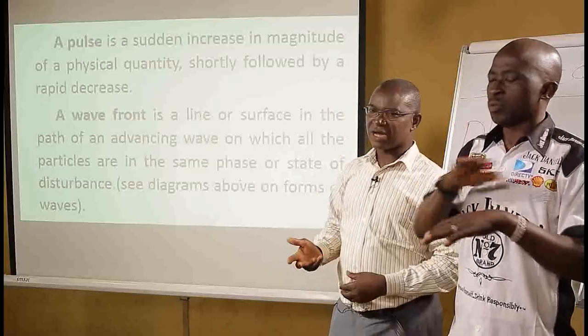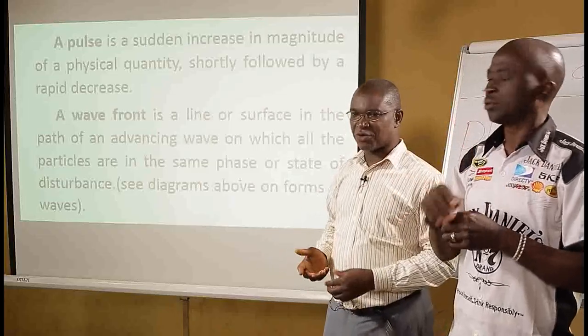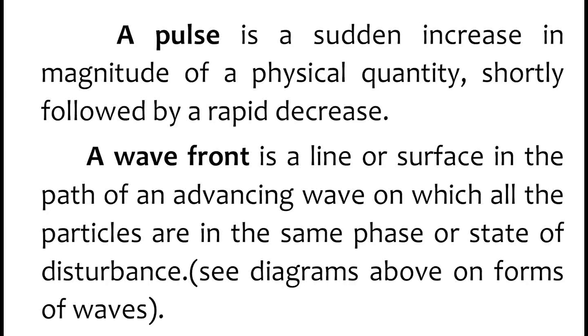On the other hand, we have another concept, a wavefront. What is a wavefront? A wavefront simply means a line or a surface in the path of an advancing wave, on which all the particles are in the same phase, or in the same state of disturbance.